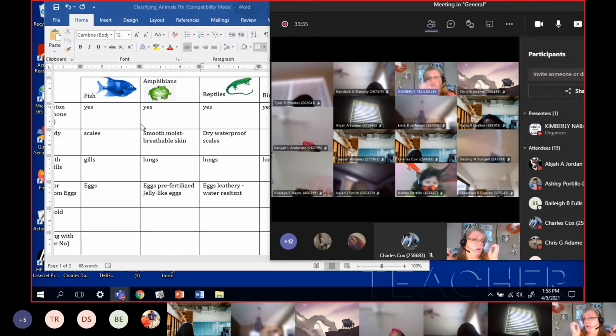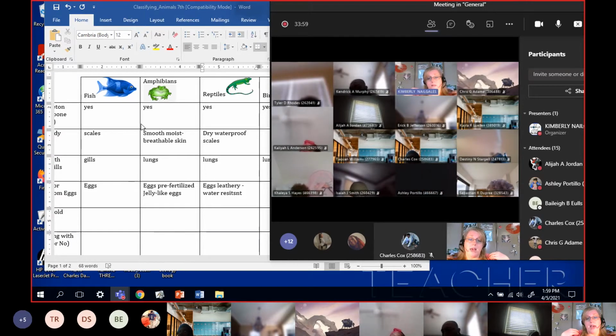So the fish, they don't have a choice. Between their skin, their gills, their eggs, they've got to stay in the water. The frogs have that moist, breathable skin, and they have lungs, so they can get out of the water for some time. But when it comes time to lay their eggs, they must lay them back in the water or they will not make it. The reptiles have the dry, waterproof scales. They're not going to lose any water through their skin. And they have lungs, and they have leathery eggs. That means they are able to go much, much further.